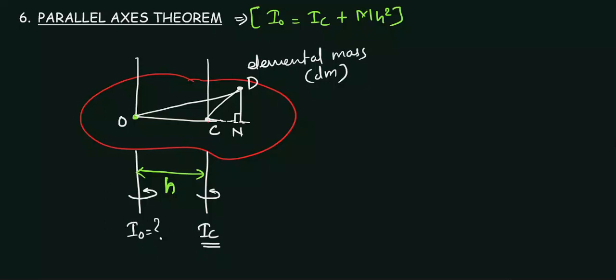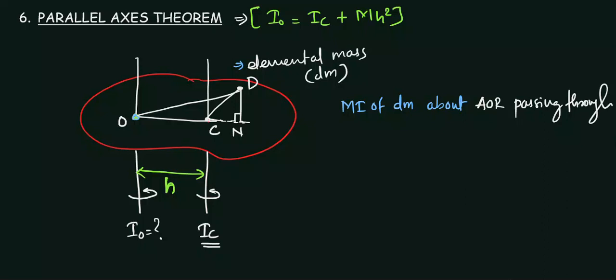Okay, so we have been asked to find the moment of inertia of this elemental mass if it is rotated about point O. So we know that the moment of inertia of dm about an axis of rotation passing through O, if I rotate this mass dm about an axis passing through this O, the moment of inertia would be what?